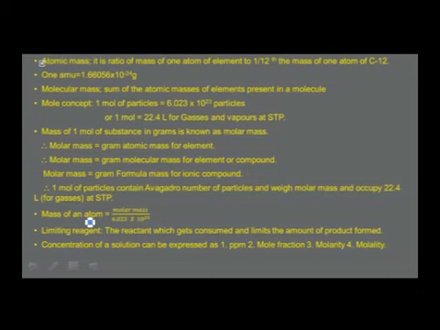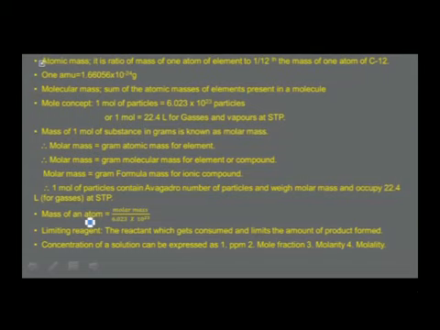You can understand from this statement I have just now made, 1 mole of particles is related to Avogadro number of particles is related to molar mass is related to what is known as molar volume. Using this, you can calculate mass of one atom, mass of one molecule, number of moles, and the amount of the substance, and they are interrelated with one another.